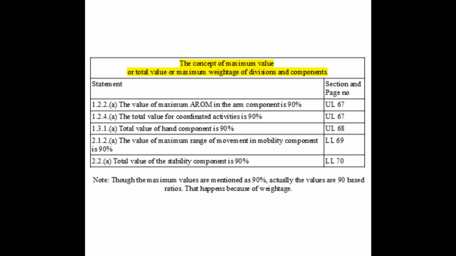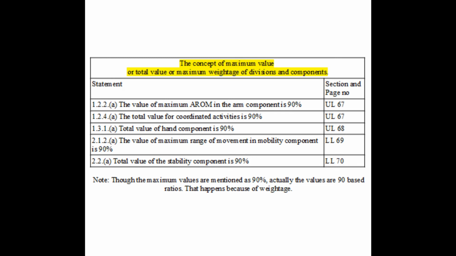There is another very important concept to understand at this stage. It is the concept of maximum value or total value or maximum weightage of divisions and components. Let us see these statements in Gazette. The first sentence says the value of maximum AROM in ARM component is 90%. What is the general meaning of these statements? It means that if the division or component is fully affected or full functional loss has occurred in that division or component, the maximum summary functional loss one can attribute to that division or component is 90%.